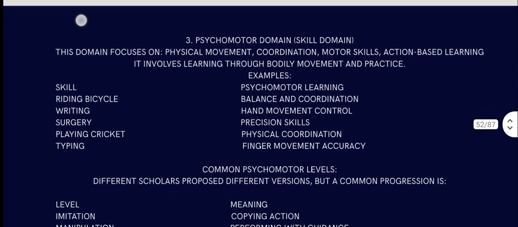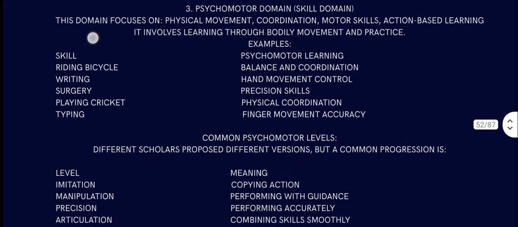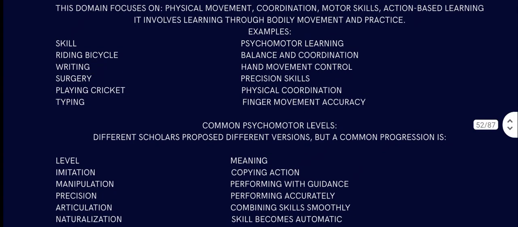Then comes the psychomotor domain. This domain focuses on physical movement, coordination, motor skill, action-based learning. It involves learning through bodily movement and practice. Skill is riding a bicycle. Examples of psychomotor learning: riding a bicycle is about balance and coordination. Writing is about hand movement control. Surgery is about precision skill. Playing cricket is about physical coordination, and typing is about finger movement accuracy.